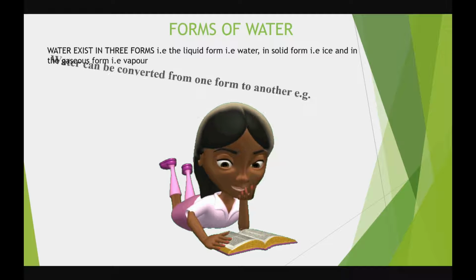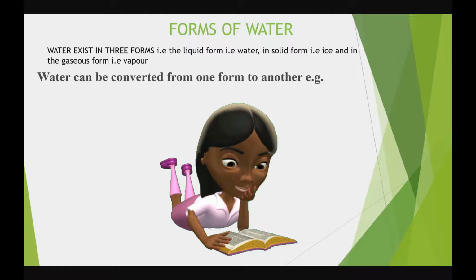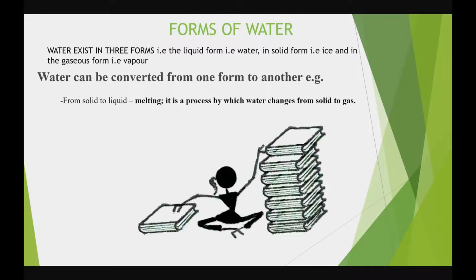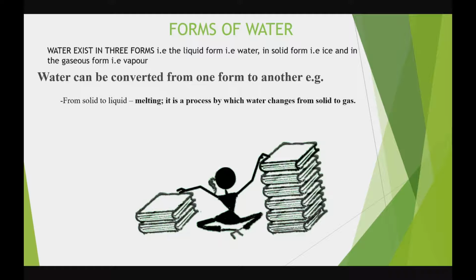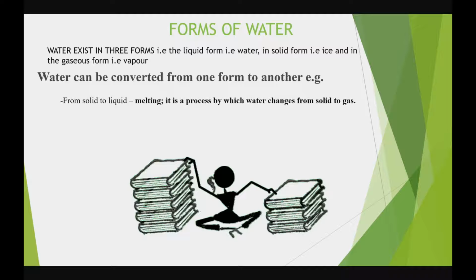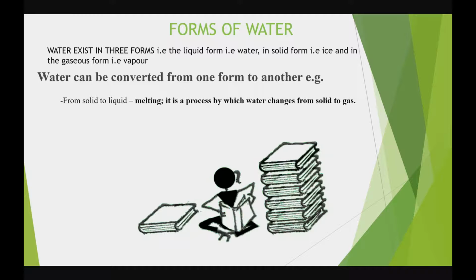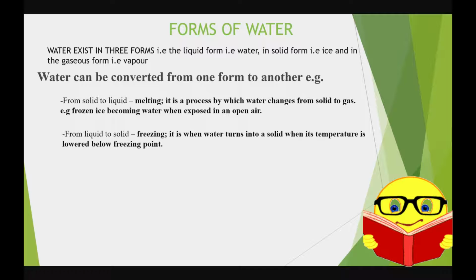Water can be converted from one form to another. For example, water can be changed from solid to liquid. When water changes from solid to liquid, how do we call it? We call it melting. And what is melting? Melting is a process by which water changes from solid to liquid. Another, from liquid to solid, is called freezing. It is when water turns into a solid, when its temperature is lowered below the freezing